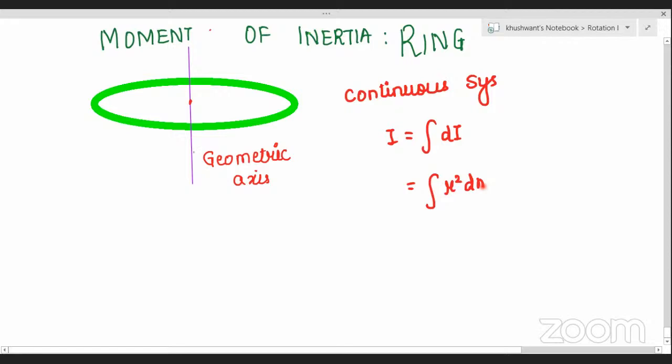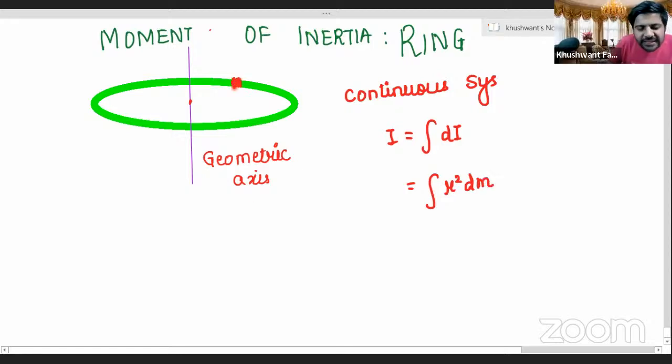Correct? Yes, sir. Okay, now let us take a small part, a small element of this system, you know, and this small element is at a distance of how much? Radius r. Let's take the radius is r for this ring. Let's take its mass is m. I repeat, for this ring we are taking mass is m and radius is r, and we want to calculate the value for moment of inertia.